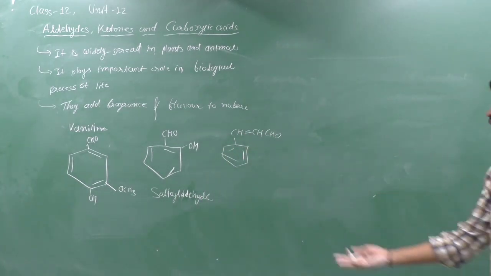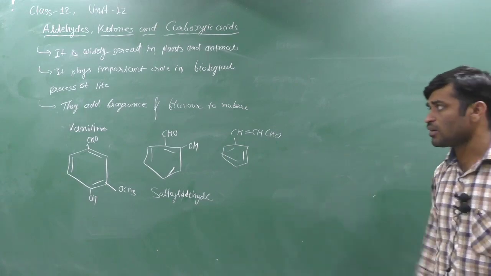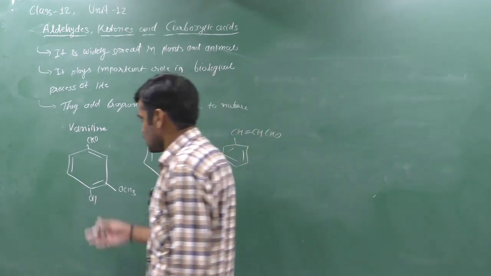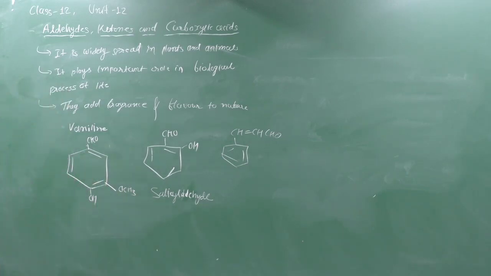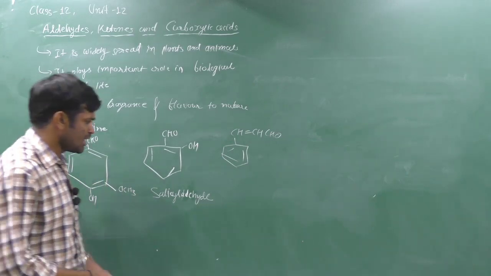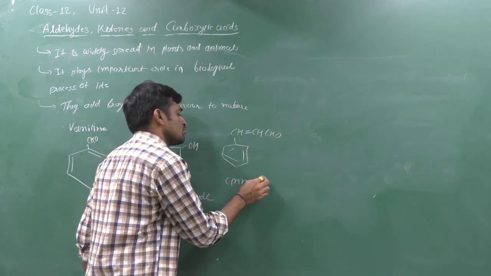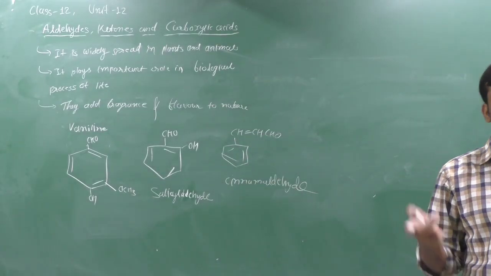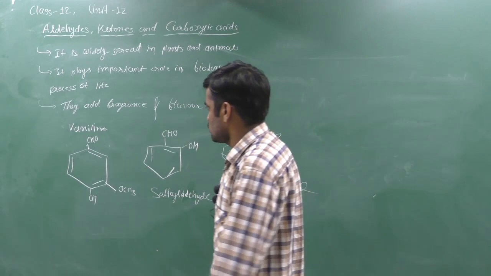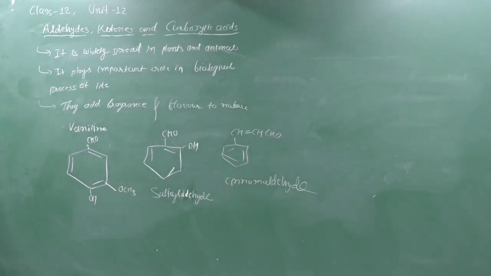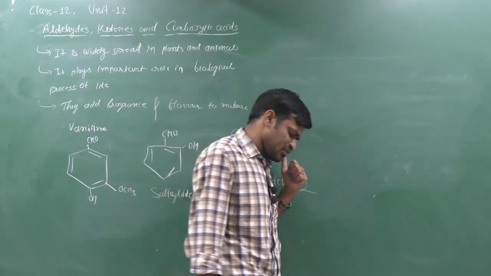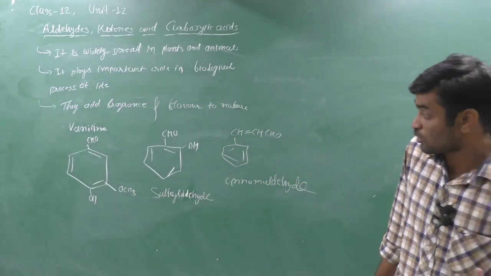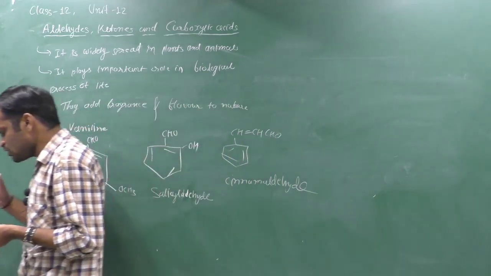Now these are the naturally available aldehydes, ketones and carboxylic acids which give flavor or fragrance to nature. Clear? Like vanillin, salicylaldehyde and cinnamaldehyde. They are used as fragrance and flavoring agents. Clear? So it is very important. Yes, they are used in many food products and pharmaceuticals to add flavors, like the vanilla flavor in ice cream, or in pharmaceutical products to give flavors.